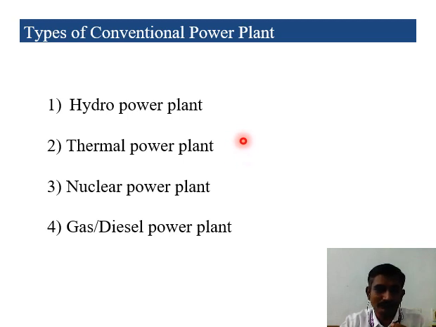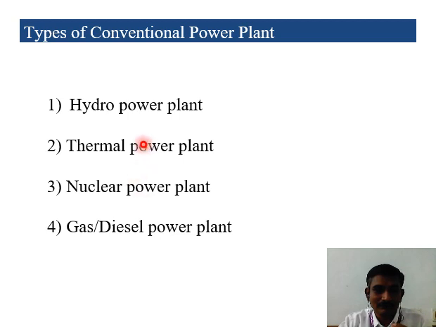We have important parts in this. All of you know about generators already. The main parts required for the generator are the armature, which is the rotating part, and the stationary part. The armature should rotate, and to rotate it we need mechanical energy. That mechanical energy is produced using energy sources depending upon the power plant. If we take a nuclear power plant, uranium is the energy source.